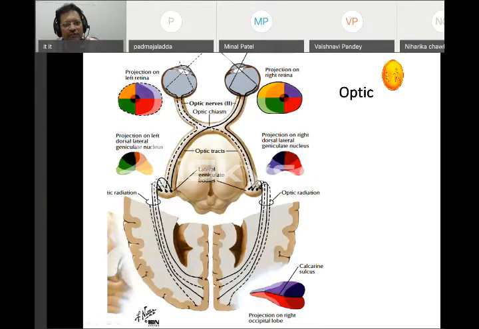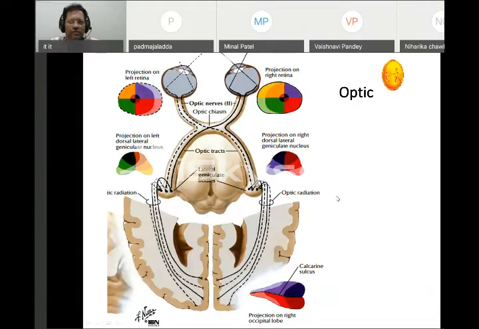Then half of its fibers cross, which is called the optic chiasma. Then it forms the optic tract, which we see beneath the brain, and then it goes to the lateral geniculate body. From here most of the fibers go to the occipital lobe, where it will be sensed and vision will be created. So the optic nerve is the second cranial nerve.